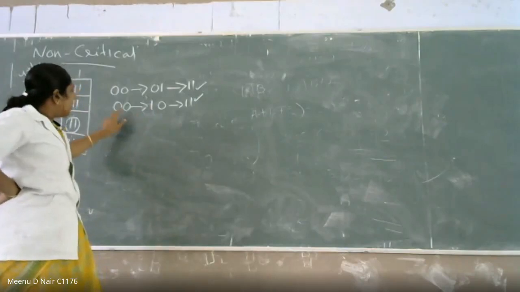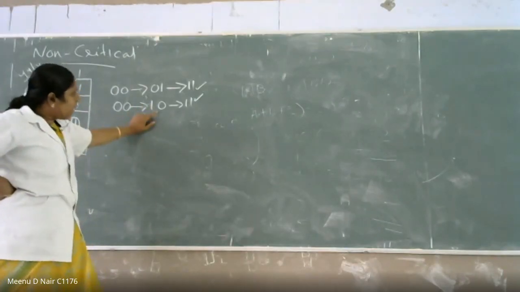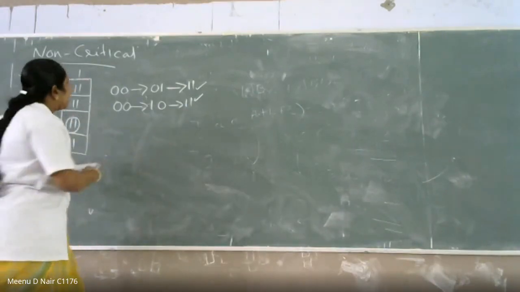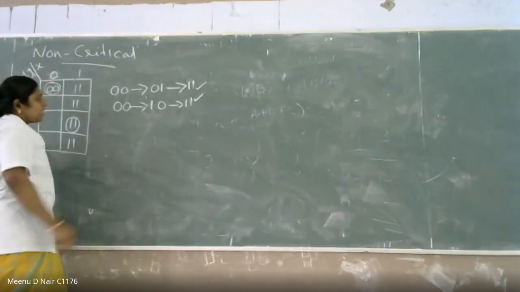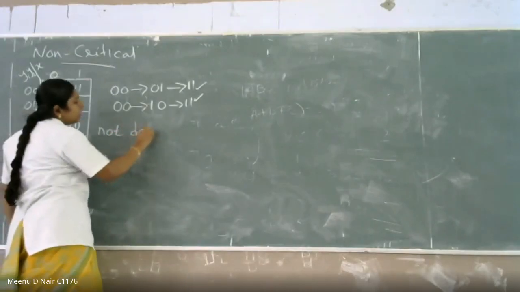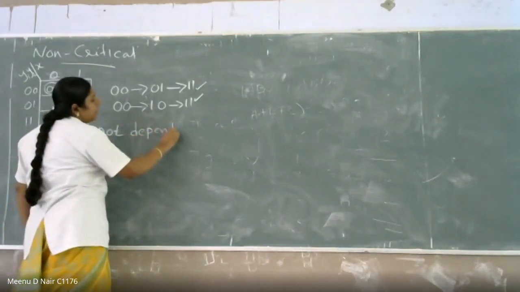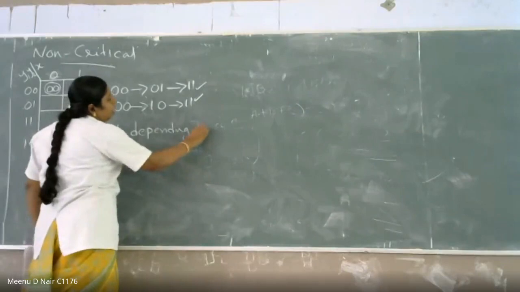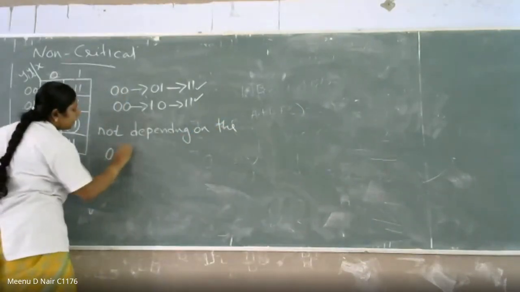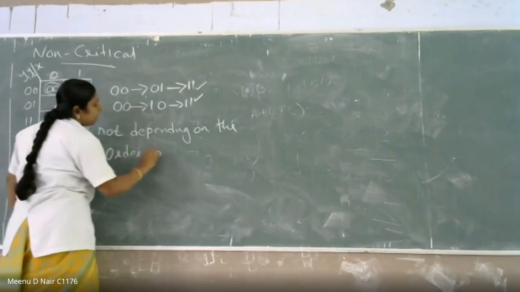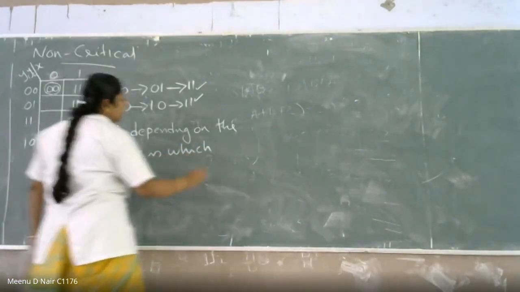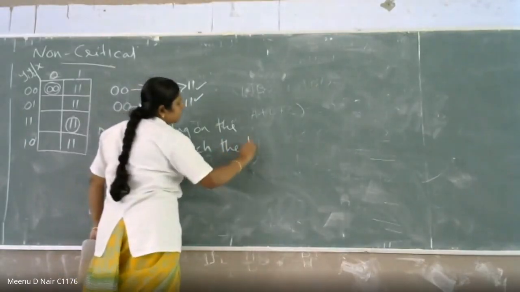Here also, 0,0 first changes to 1,0 and then to 1,1. So in non-critical races, it does not depend on the order in which the transition occurs.